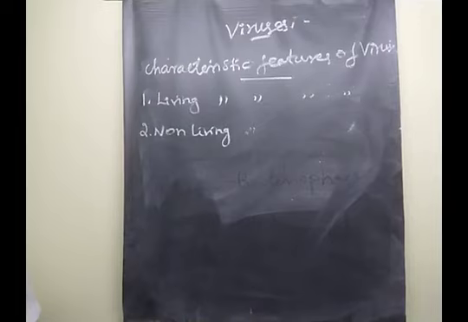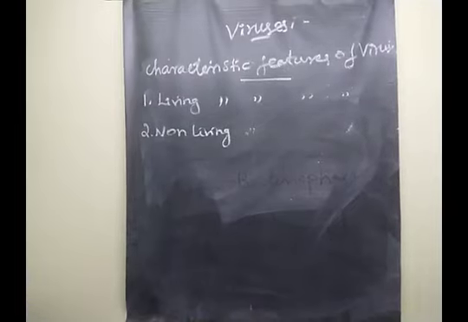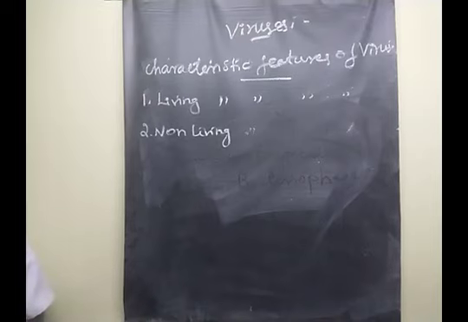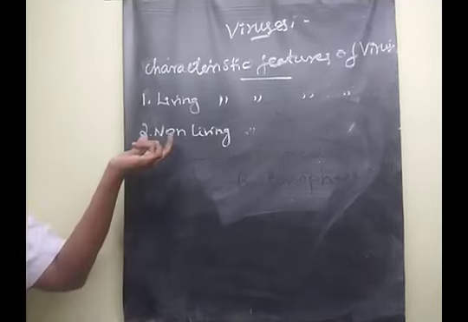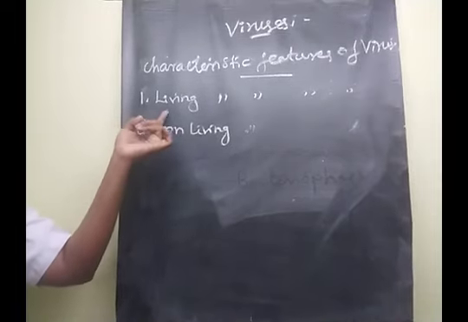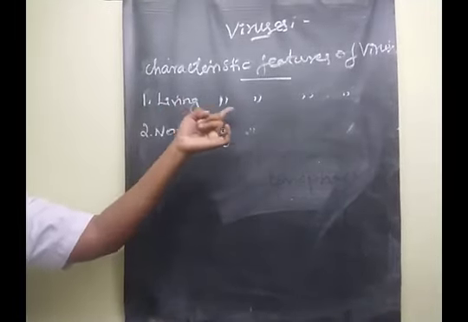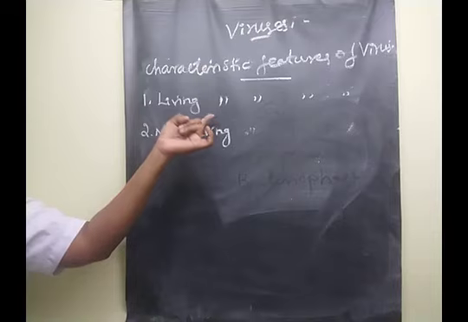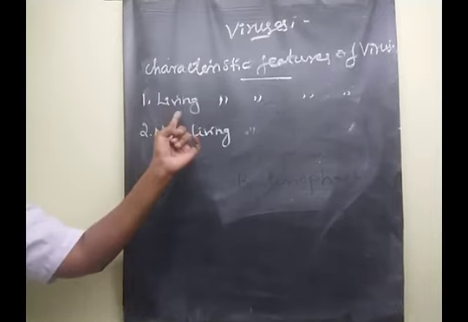Outside the host cells they cannot multiply. Clear, children? Yes, good.